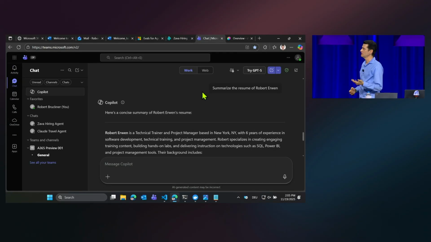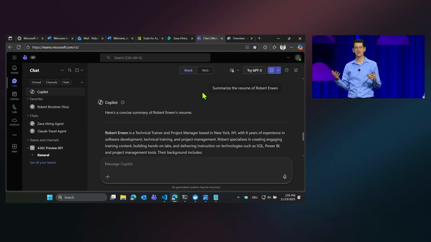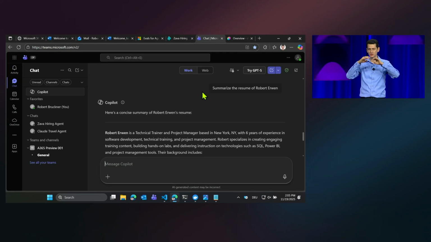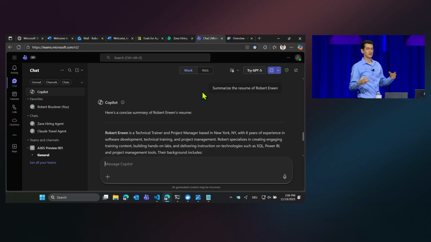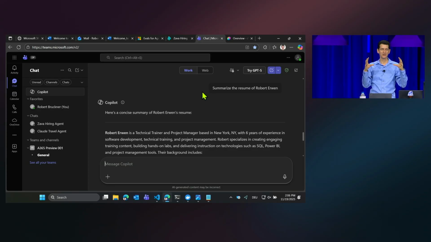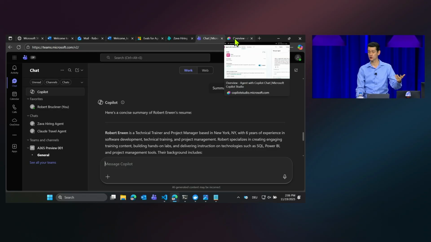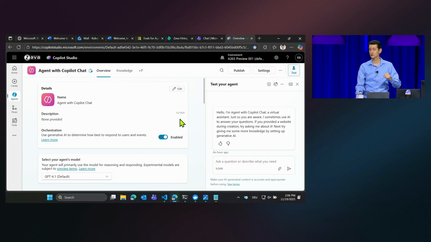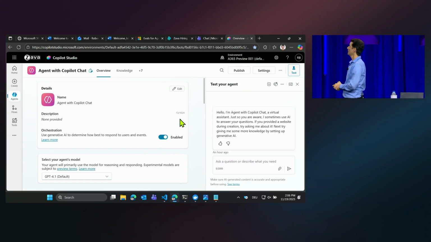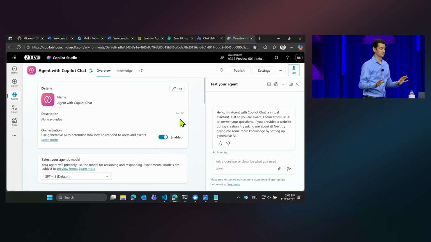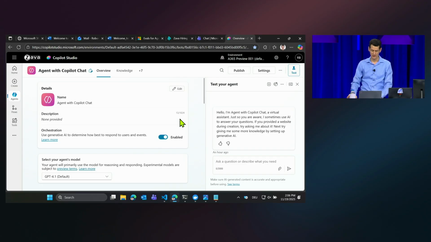Now, what if I could take this functionality, the UX functionality of, hey, I can interact with Copilot, and I can basically package it into a Copilot Chat MCP server. And that's exactly what we've done. Now, I could show it in my original agent, but I want to show it actually in Copilot Studio, where without writing any code, I can basically equip an agent.